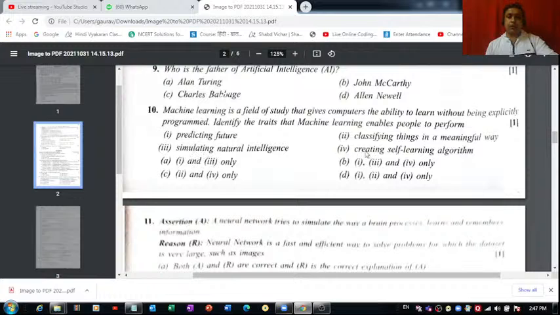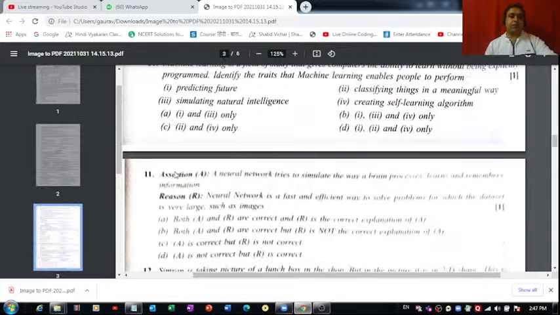Fourth one is creating self-learning algorithm. Yes, we try to create an algorithm which can learn itself through its past experience, through the data it has in it, right? The way human beings take decisions, they learn themselves on the basis of what they have experienced, on the basis of their knowledge, right? So I think fourth one is the correct one. First, second, and fourth are correct. This third one is not correct. So part D is the correct option. Option D is correct for this question number 10.